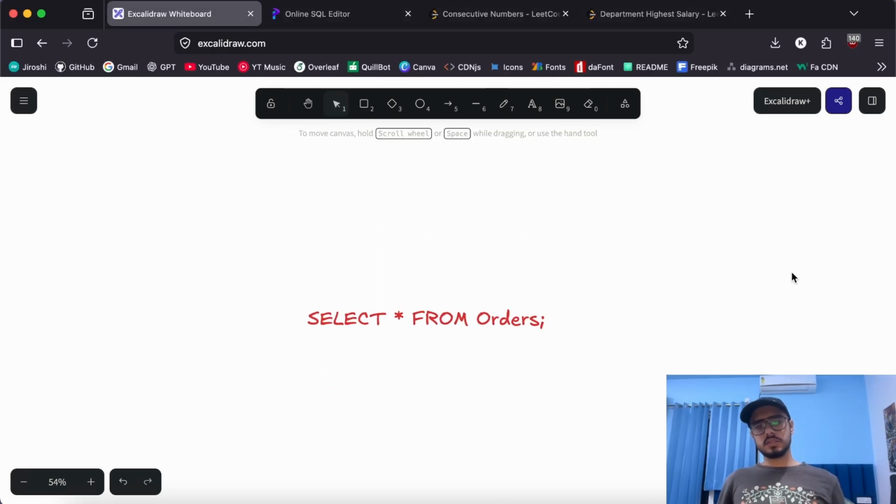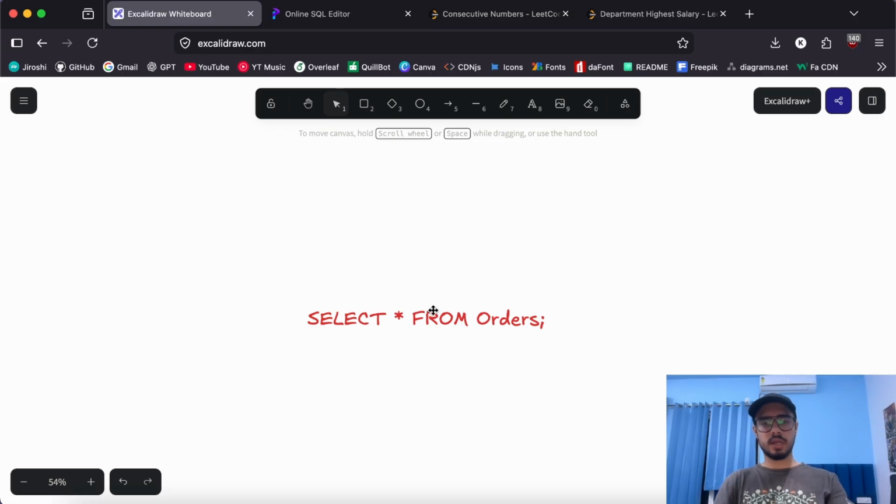Okay, so let's start with optimizing this basic query. Now you'll ask me, what is there to optimize? Actually, there is. In this query, we are trying to select each and every column there is in the orders table, right? But that is absolutely bad. If you know the columns that you want to use, you should explicitly mention the column names that you want to pick. You just can't use star everywhere unless you really want to select all the columns.